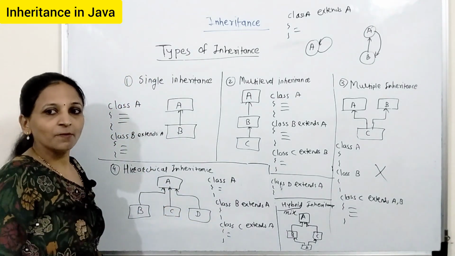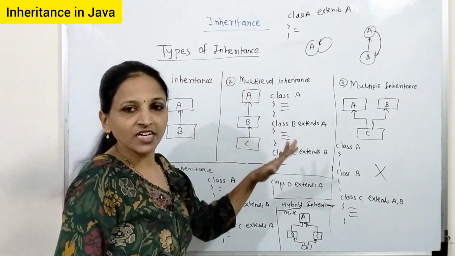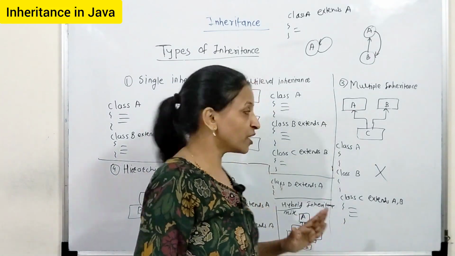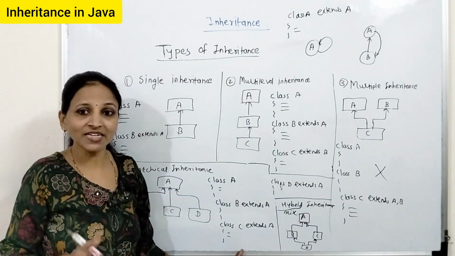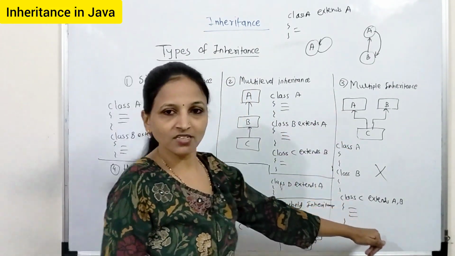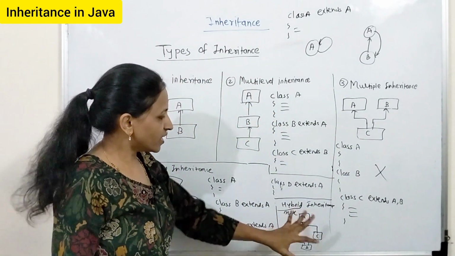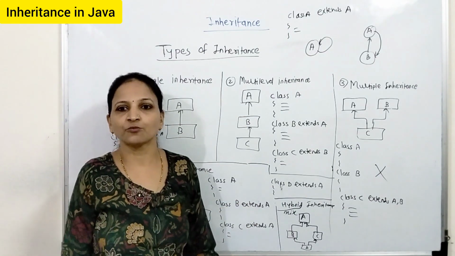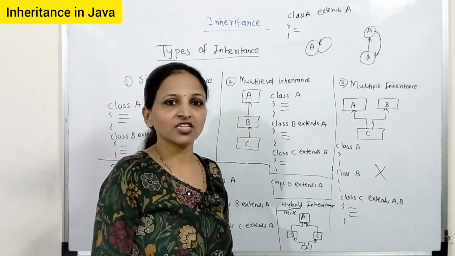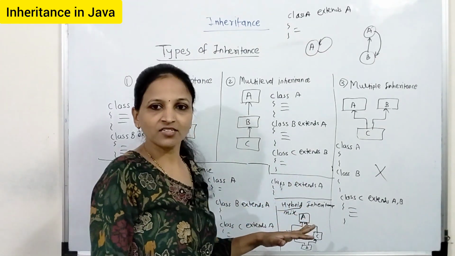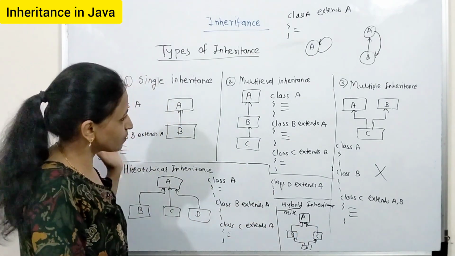If in an examination you get a question like explain types of inheritance, then you have to explain all these types. But there you have to write that this multiple inheritance is not supported by Java, and this hybrid inheritance is not supported by Java. Suppose there is a question like explain different types of inheritance in Java, then you have to explain everything.